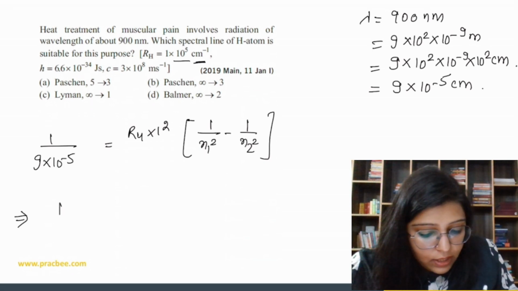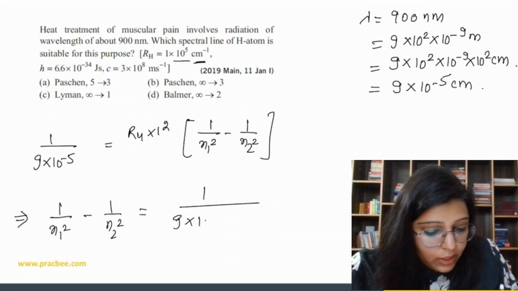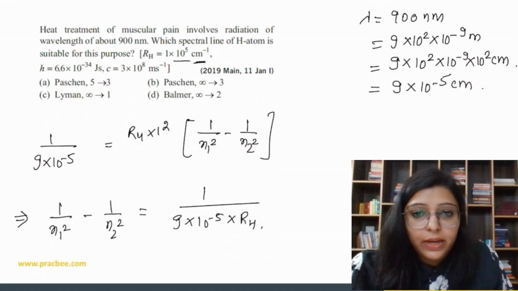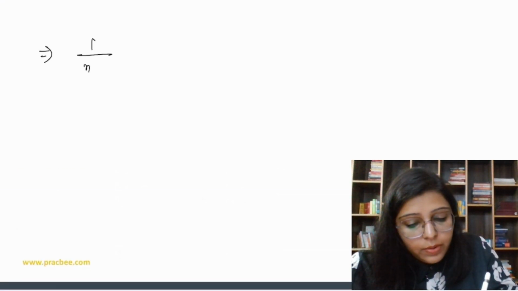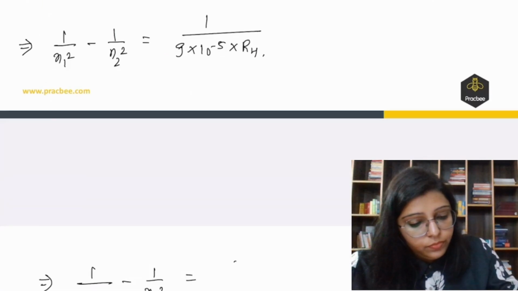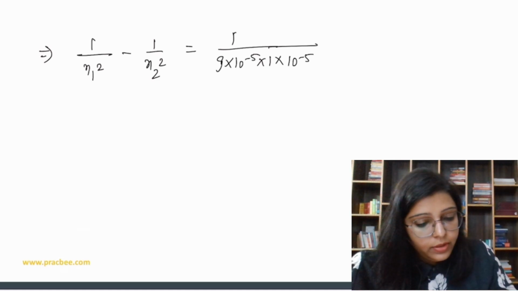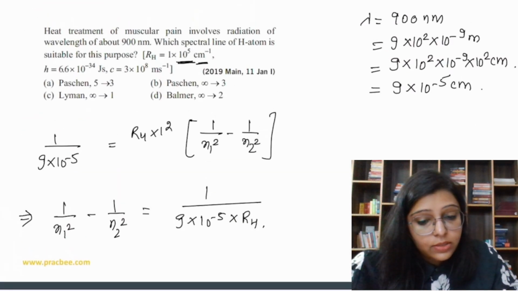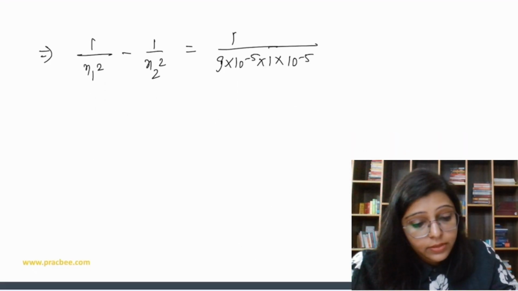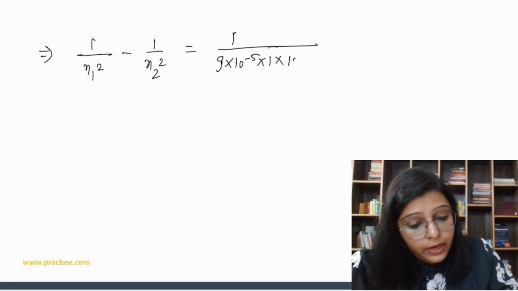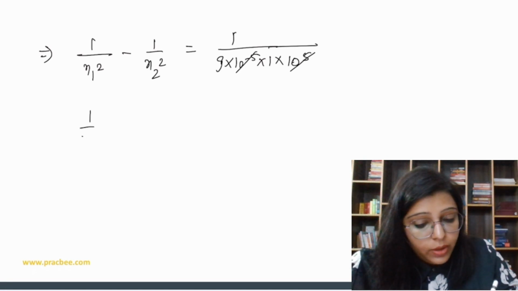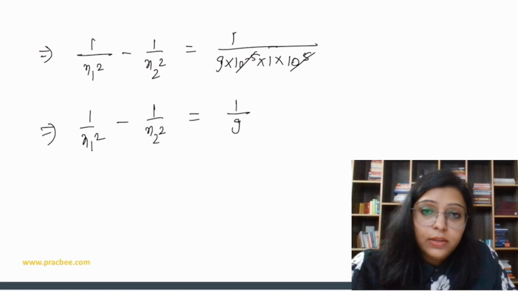So in place of 900, I am putting 9 into 10 to the power minus 5. So 1 by n1 square minus 1 by n2 square is 1 by 9 into 10 to the power minus 5 into RH. On solving this further, we get 1 by n1 square minus 1 by n2 square equal to 1 upon 9 into 10 to the power minus 5 into 1 into 10 to the power 5. It is 10 to the power 5, not minus 5, so they cancel. So we get 1 by n1 square minus 1 by n2 square is equal to 1 by 9.